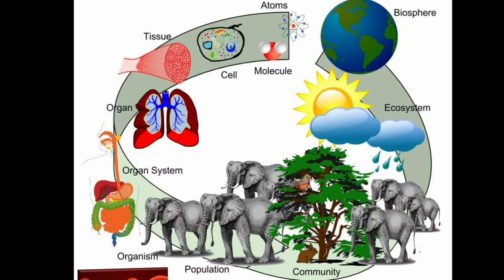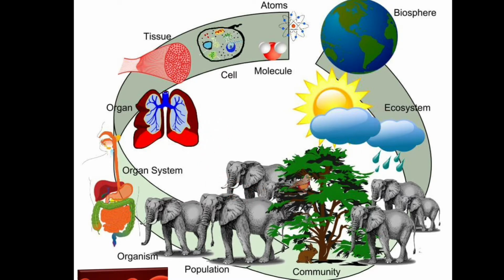So you can see here and observe from here. First we have atoms, then molecules, and then we have cell. So cell, tissue, organ, organ system, organism, population, community, ecosystem, and biosphere. So the level of organization is from lowest to highest.